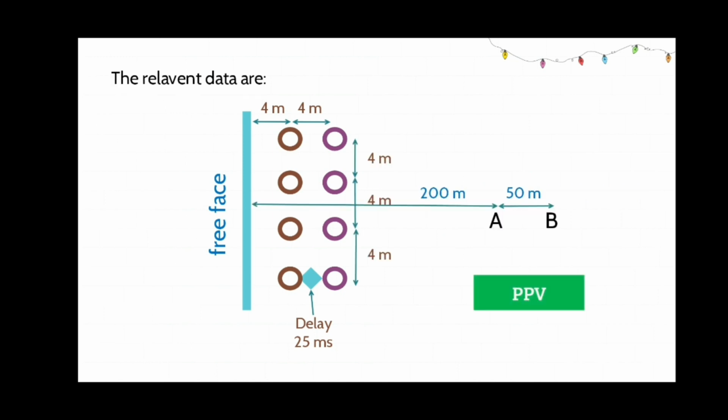They are measuring the peak particle velocity at point A as 18 mm per second, and at point B as 10 mm per second.